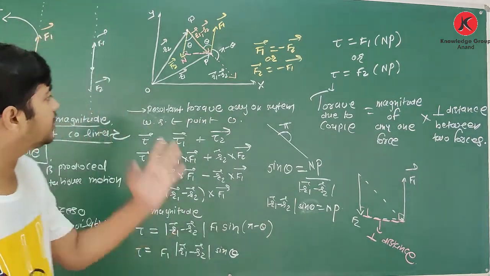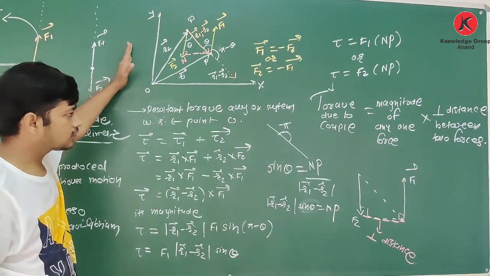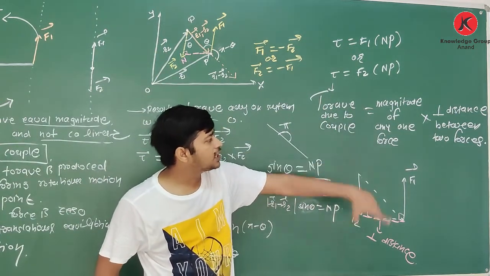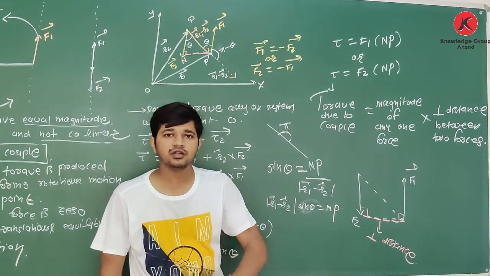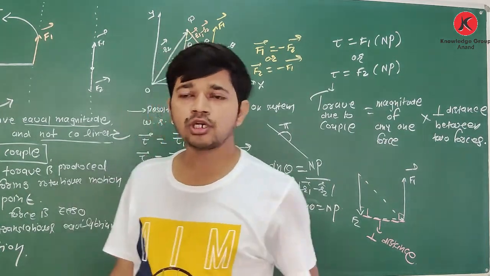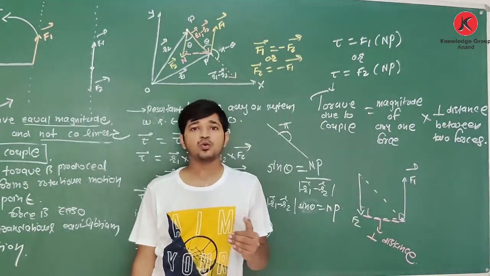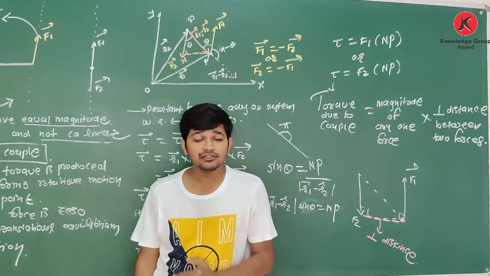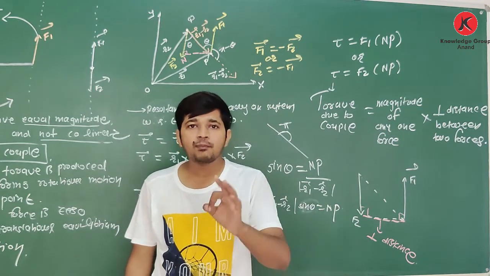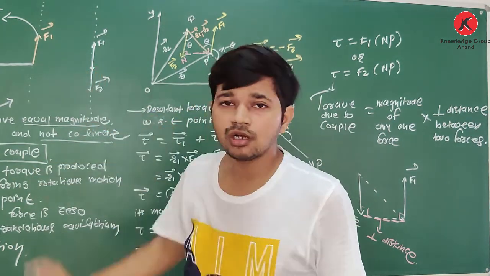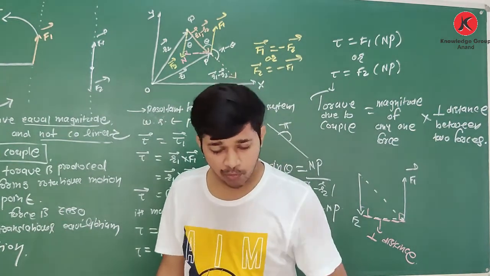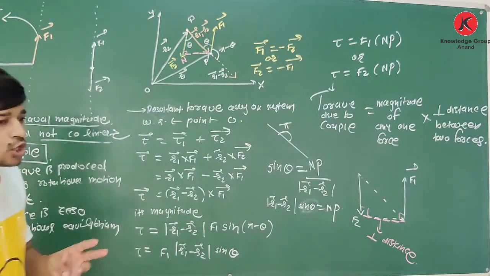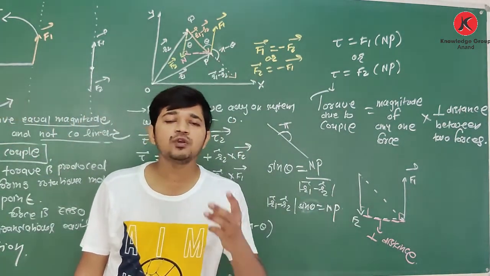What you have to remember is only this equation: torque due to couple is equal to the magnitude of any one force into the perpendicular distance between the two forces. Clear about this? So couple is one important topic, because in chapters 1, 4, 5 and 6 you have to apply some concepts regarding couple. So what a couple is, is one important topic of this chapter. What is the condition? Again, three conditions: two forces, equal magnitude, opposite direction, they will form a couple.